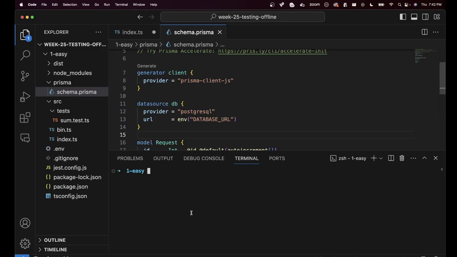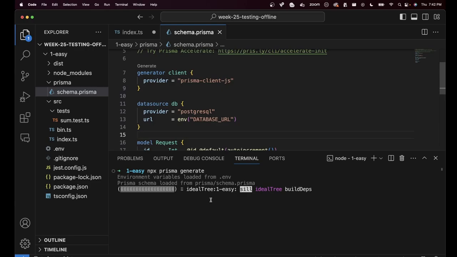I don't even need to migrate a database. Eventually, when I deploy my application, I will. But right now, since I'm writing tests, all I need to do is generate the Prisma client. If you remember, there were two commands that we ran, npx prisma migrate dev, to actually create a bunch of SQL files and run them on a database. But since we are just writing unit tests, we don't have to migrate the database. We don't even need a database. We can simply do npx prisma generate to generate the Prisma client.